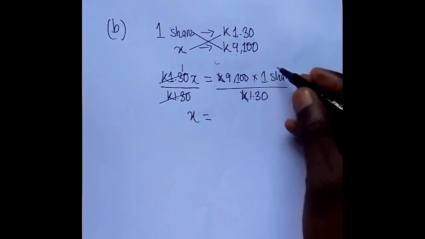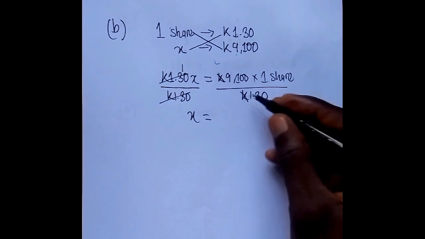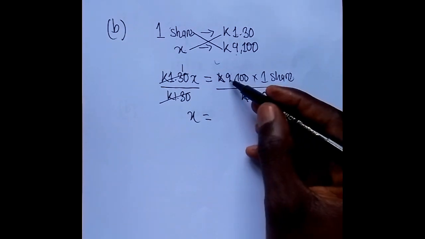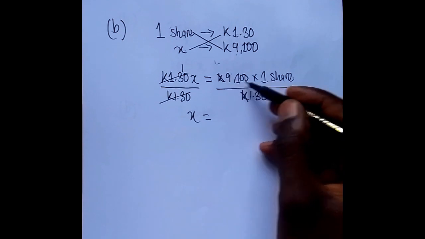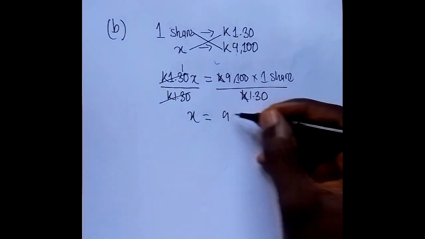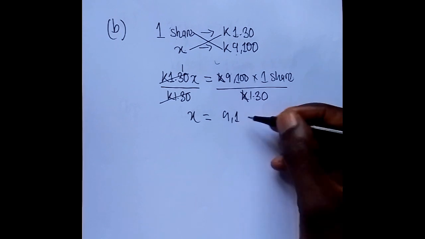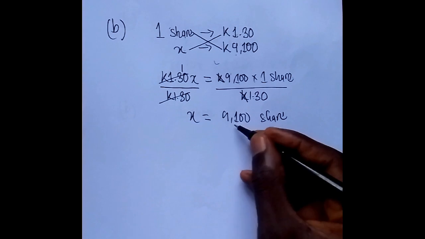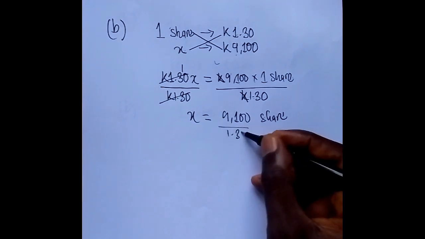So to work out this question, first of all, let's multiply. What is 9,100 times 1 share? That gives us 9,100 shares on top, then over 1.3.